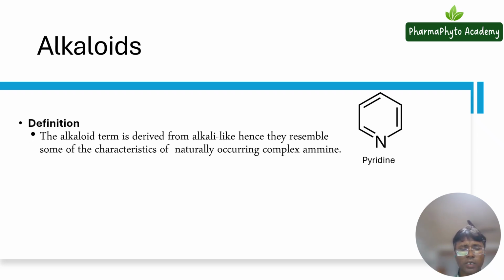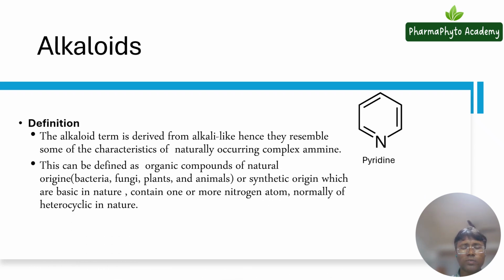The word alkaloid is actually derived from the word alkali-like, so it resembles the characteristics of complex amines. Now what is the definition? Alkaloids are organic compounds of natural origin. They can be found in plants, animals, bacteria, and fungi, and they can also be synthesized.